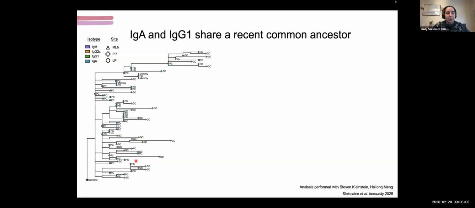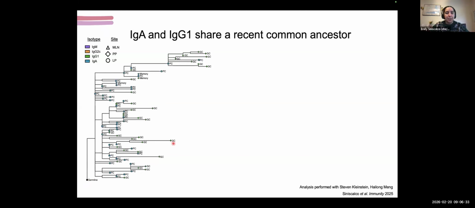The other thing that's important to note is that these cells' relationships are determined based on their BCR mutations. So the closer two cells are on the tree, the more common mutations they have between them. And as you go from left to right, the cells get more and more mutated. So this black box is the germline ancestor that should have been the BCR of the naive B cell. And then as you go further to the right, these cells get more mutated.